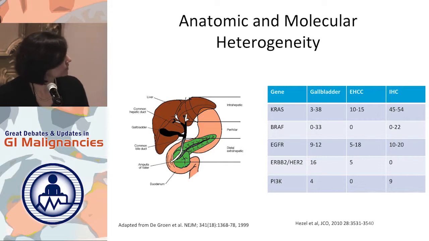So as you know, there is both anatomic and molecular heterogeneity for biliary cancers. Because these tumors are so rare, they're often lumped together. I put on the left a slide so you know where the intra and extrahepatic boundaries are. But remember, there is also a lot of molecular heterogeneity. For instance, we know that KRAS mutations are much more common in intrahepatic biliary cancers, whereas ERBB2, HER2 amplification and overexpression is much more common in gallbladder cancers. That will have implications for how we treat patients moving forward.